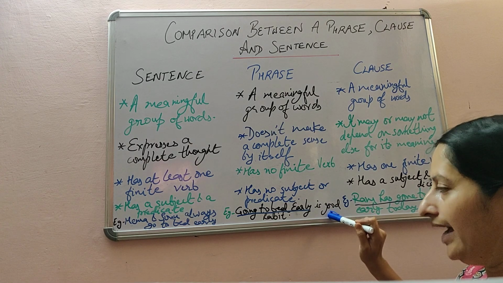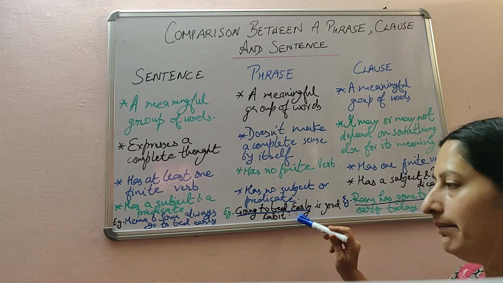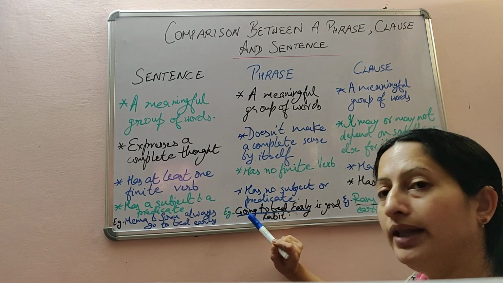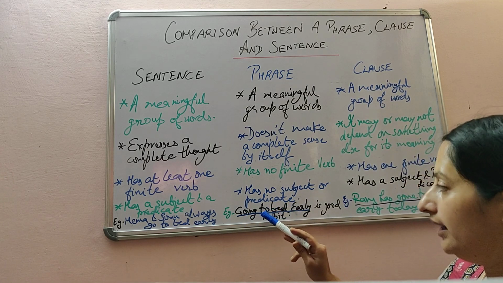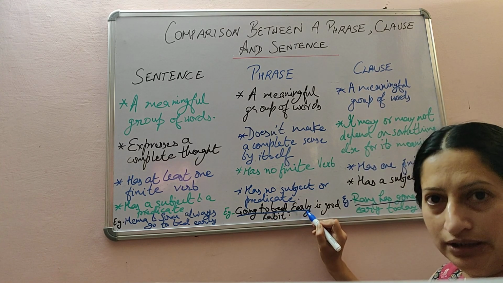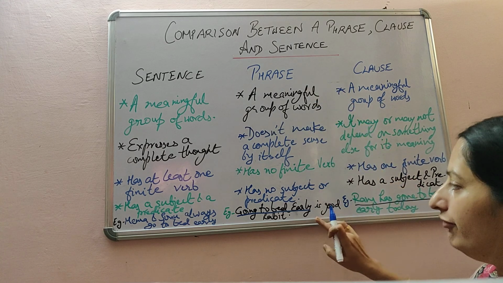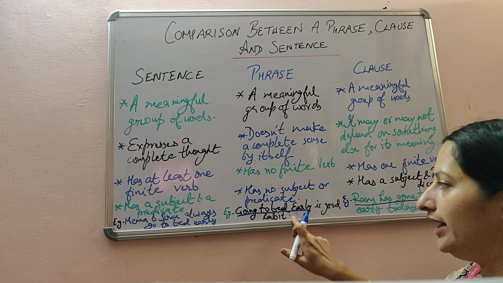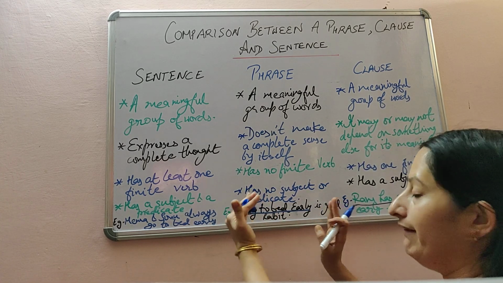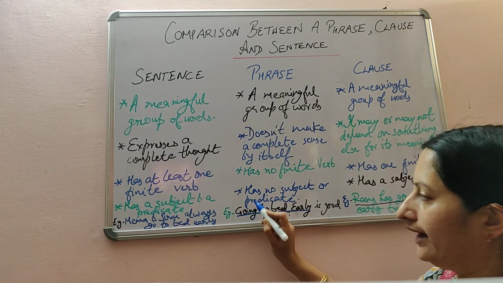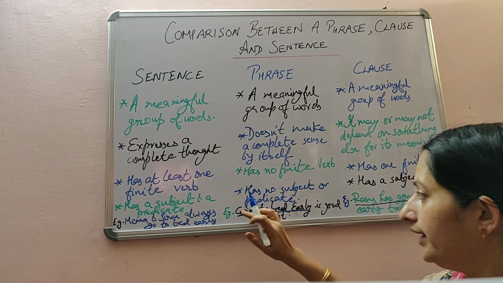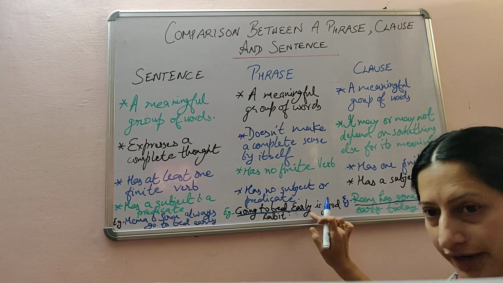While in the phrase you see, I have taken going to bed early is a good habit. So here going is actually an infinitive, the ing form, and it is going to bed early. This much part of the sentence, going to bed early, is actually a phrase. So going to bed early is the phrase. It does not stand on its own, it does not have its own meaning, and it has an ing form or infinitive form of verb. It does not have a finite verb. So this part of the sentence is a phrase.